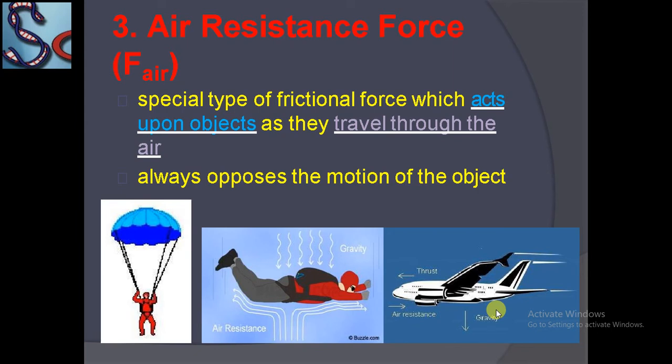You also observe air resistance when you are moving on a bike and you feel some air and some air pressure against the motion of the bike. You are moving forward and air resistance moves you backward. Okay, this is called air resistance.